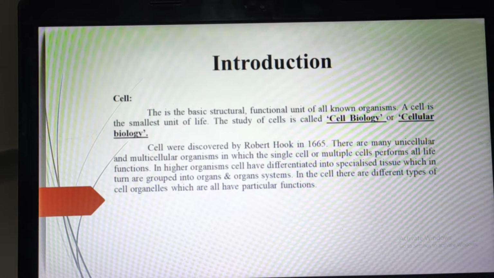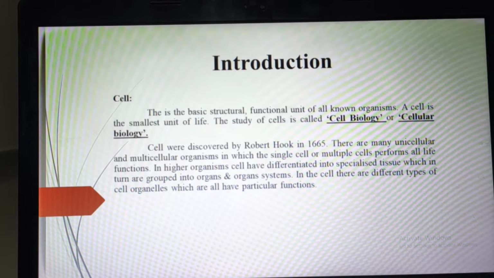So the basic thing is that the cell is the structural and functional unit of life or our body. A cell can be unicellular or multicellular. Unicellular means only one cell is present, and multicellular means more than two cells are present.